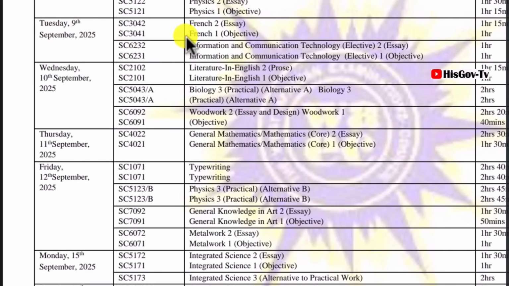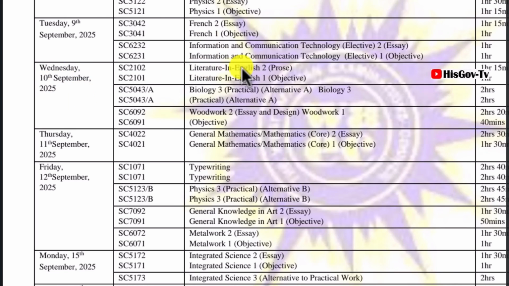Now Tuesday 9th September 2025, we will have French essay and objectives. ICT will also have their essay and objectives also written on 9th September. These are the only two subjects that will be written on the 9th of September. French essay and objectives, and then ICT essay and objectives.